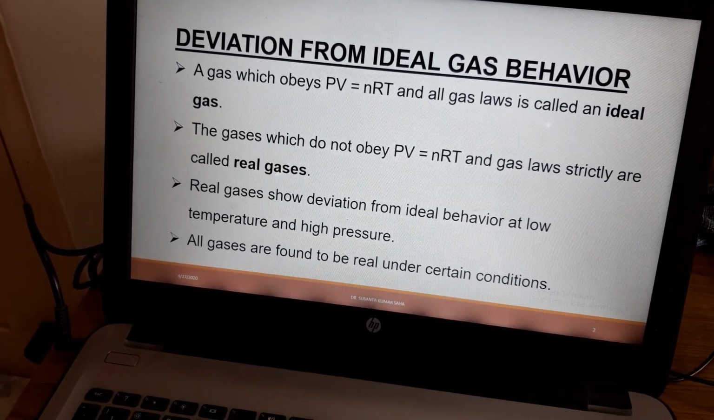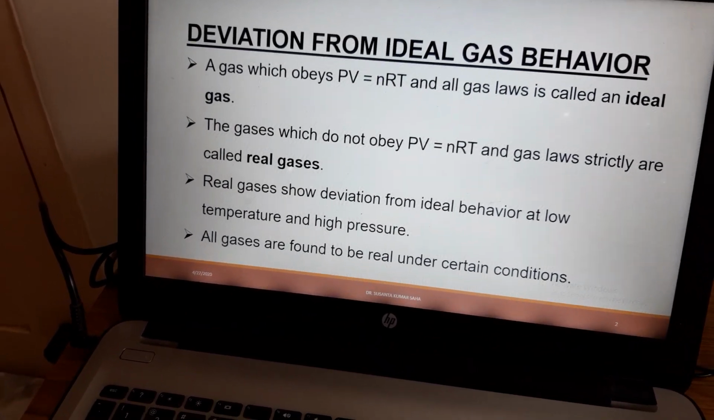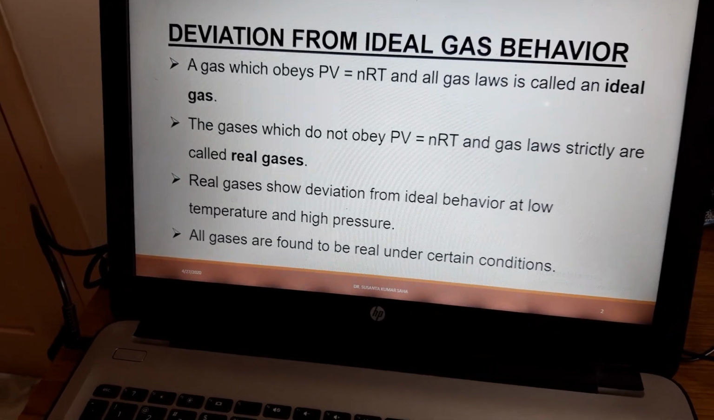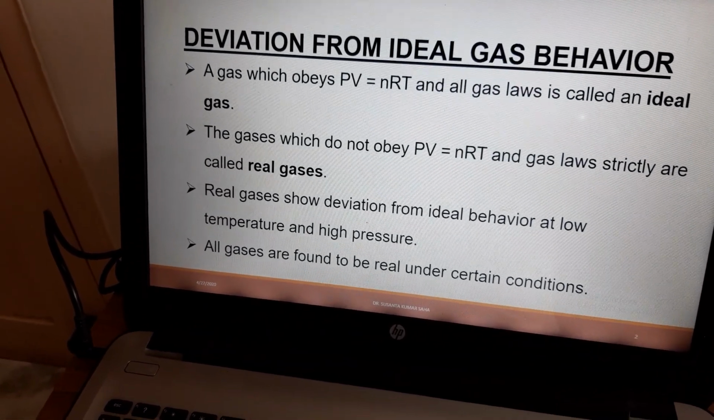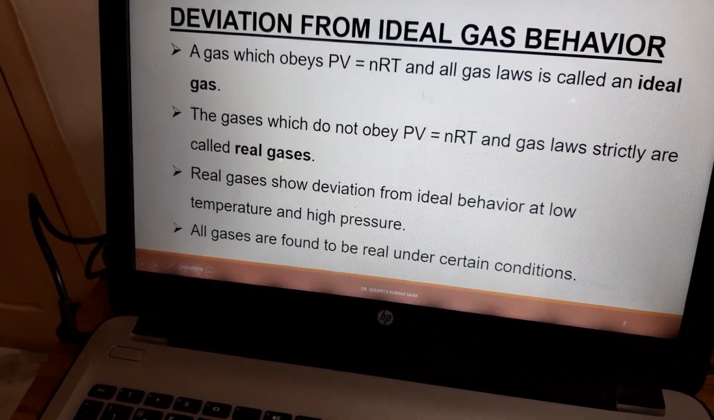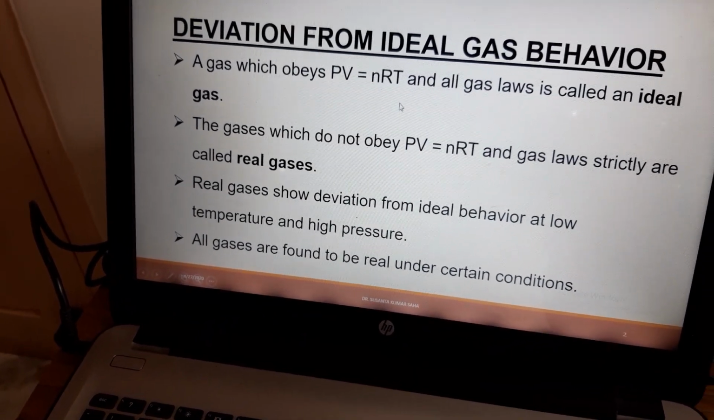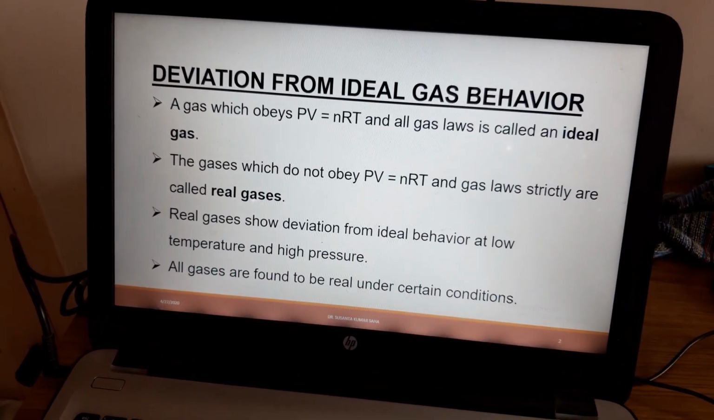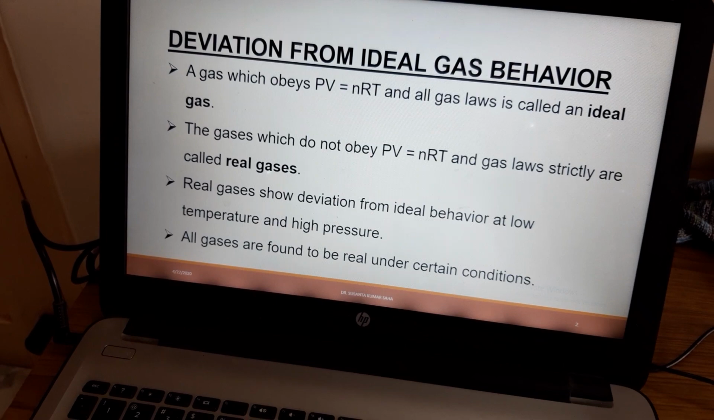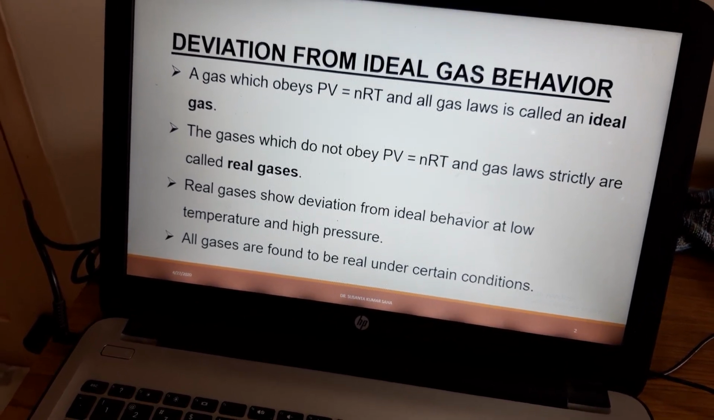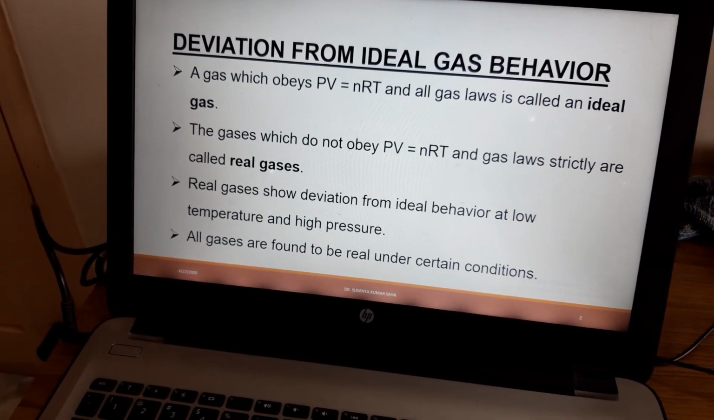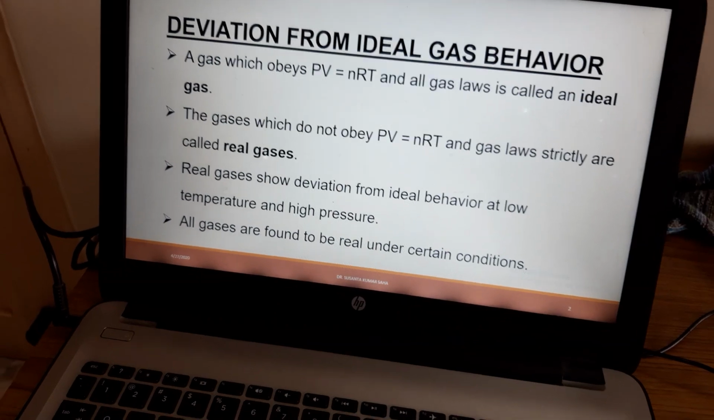A gas which obeys the ideal gas equation PV = nRT and all gas laws, say Boyle's law, Charles' law, Gay-Lussac's law of gaseous volume, and Avogadro's law, is called an ideal gas. The gases which do not obey the ideal gas equation PV = nRT and other gas laws strictly are called real gases.